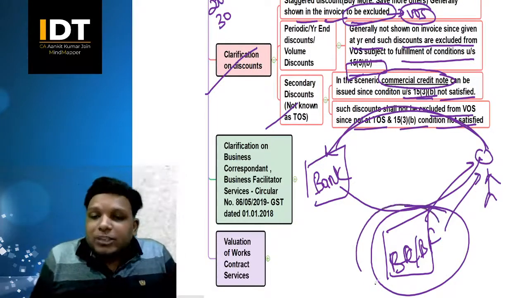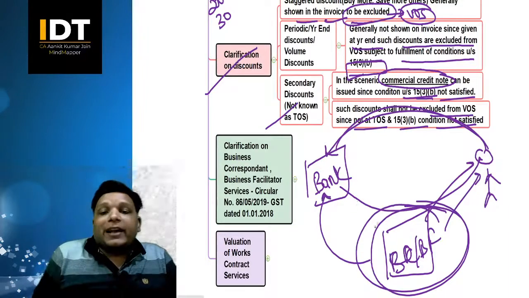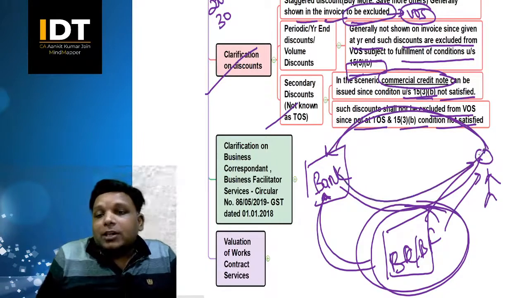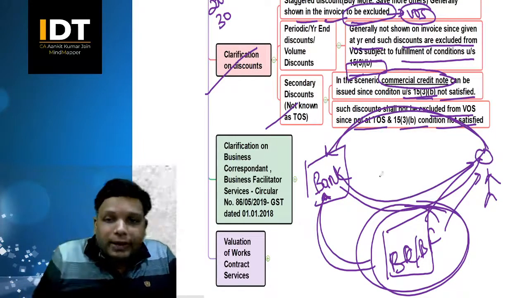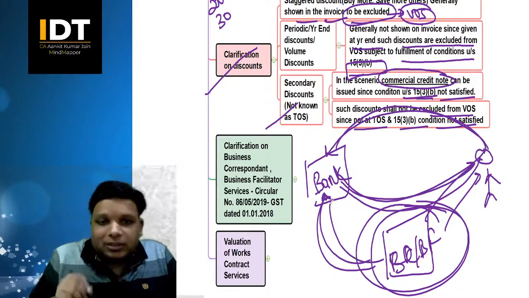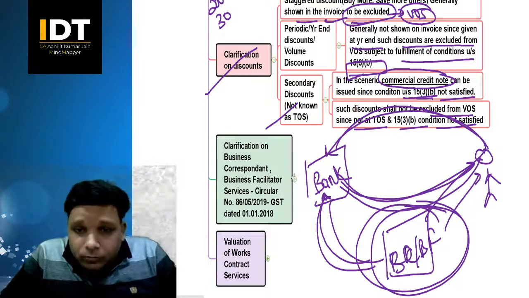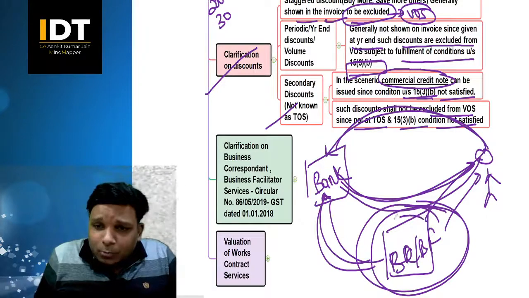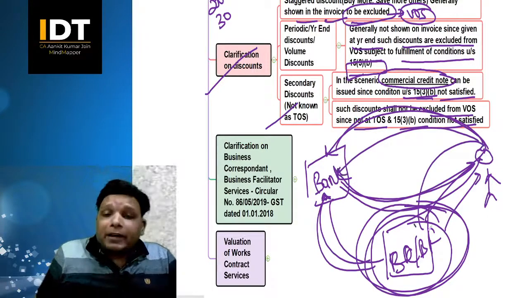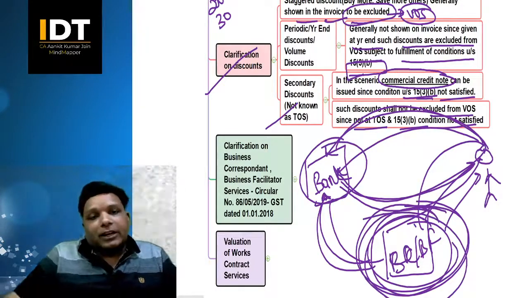So basically these people are working for the bank, are providing services to the bank, and hence they will raise an invoice to the bank, and the bank will raise an invoice to the customers, right? So this is what the whole flow is all about, right? So this is how the whole transaction works. ये GST इस पे लगेगा और ये GST इस transaction पे लगेगा, correct? So this is a clarification which has been issued. No doubt, these business correspondents or business facilitators are even collecting the payment on behalf of the bank. But invoice कौन raise करेगा? Invoice bank ही raise करेगा. These people cannot raise the invoice, correct? That is the clarification.